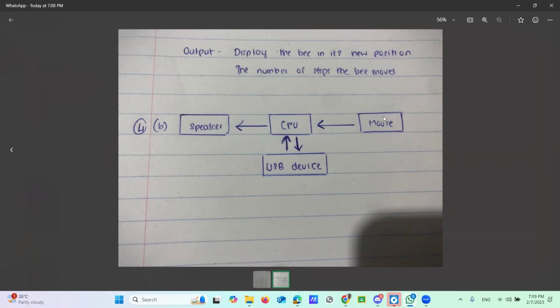Always the input devices should give the data to the system unit or CPU. This arrow should be here, like main memory. Always the CPU can access the main memory. The data in the main memory can be sent to the CPU. Both ways these arrows should be there. Okay, very good. That answer is correct.